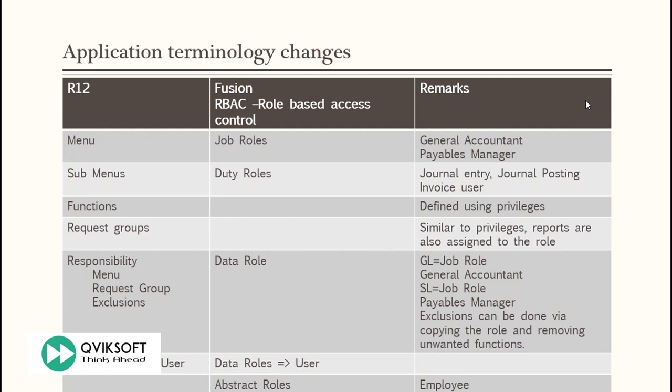All the access which used to be defined in many profiles previously or certain responsibilities are now defined based on the user using data access. For example, if I want to give access to a ledger, then I will give that access to a particular user that this user can do read or write to this ledger. It's not connected to your responsibility or a job role. User may have access to a job role. Once he accesses that job role, he will have the access to the ledger based on what data access has been given to the user.